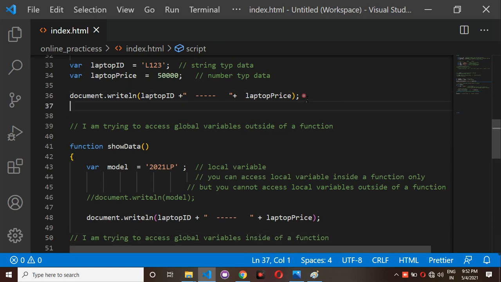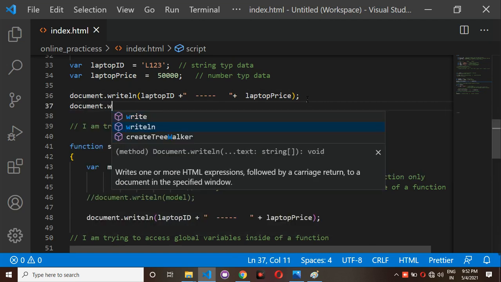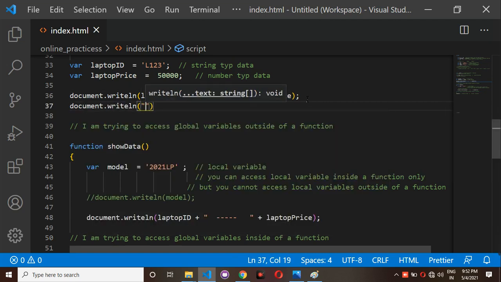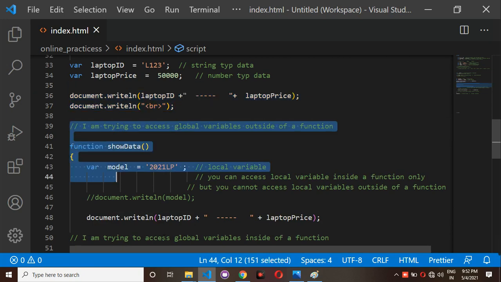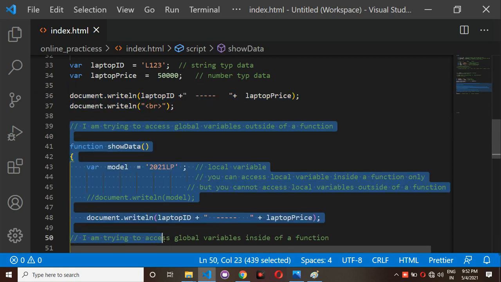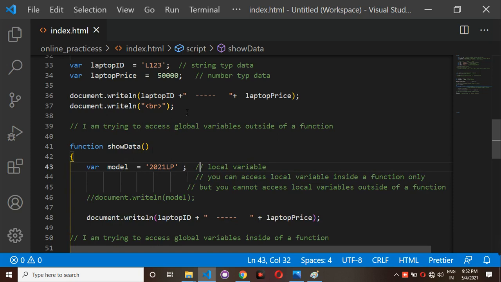After this, I am trying to give one document.writeln. Inside the double quotations, I am going to give a br, which means break the line. So this part is a different part and this one is a different part. To make two separate parts, I am going to give a br as well as an hr also.